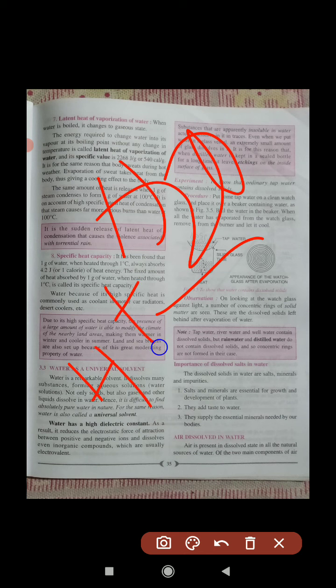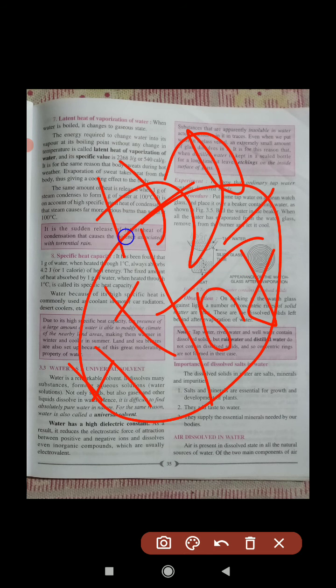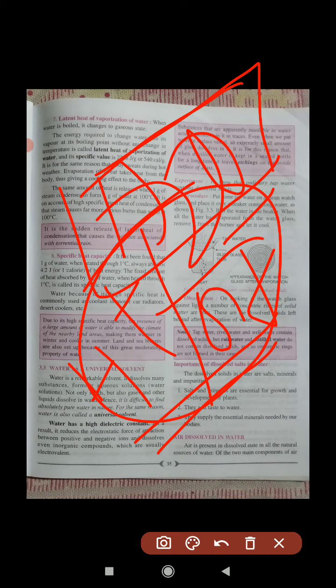H2O, meaning H plus and OH minus only, is called distilled water. Distilled water contains only H2O, and that water is used for laboratory purposes. That's why mineral water and distilled water are different. Distilled water contains only these two ions, which is not favorable for drinking. If a person drinks distilled water, a lack of minerals takes place in his body after some days. So distilled water you can't use for drinking purposes, but we use mineral water.